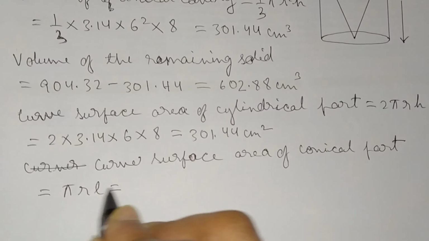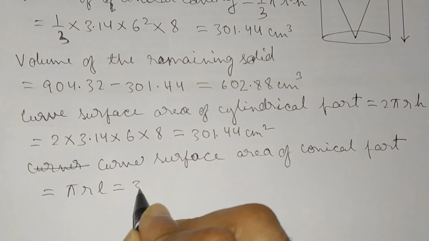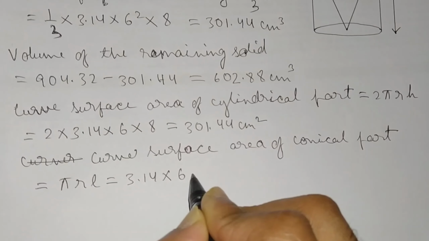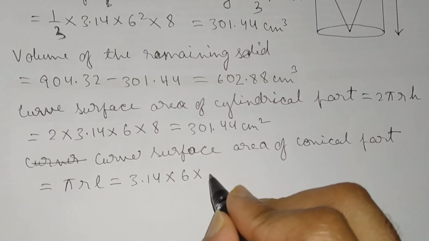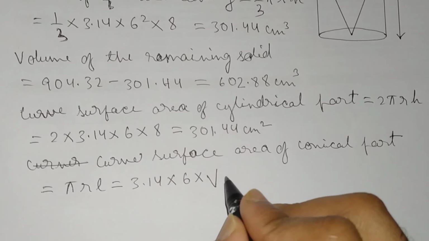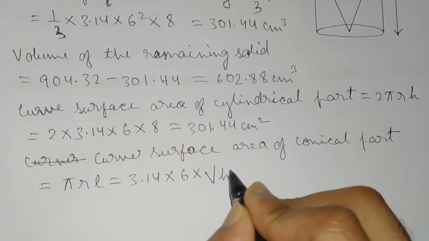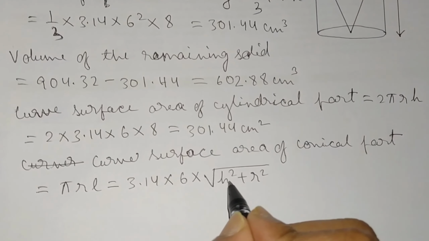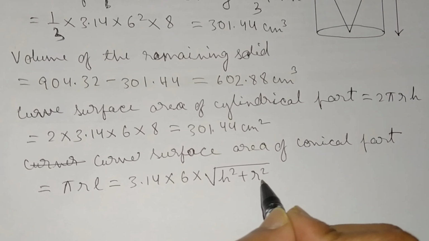So pi r l is 3.14 into r, 6 centimeter, into l, where l is root h square plus r square. We take l as root h square plus r square, using Pythagoras theorem.